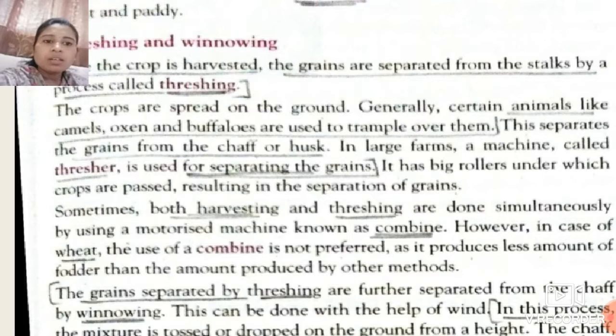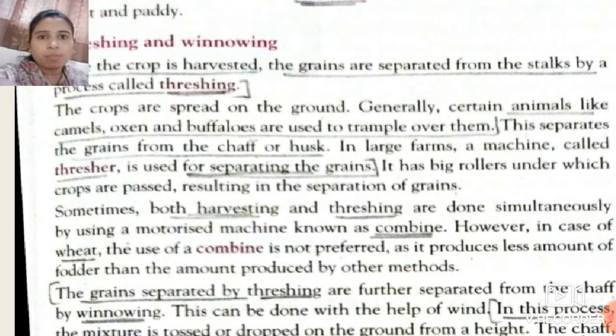Now, this is about harvesting and threshing. So students, whenever we separate grains from the crops, there are certain grains still present in the crop which are not completely removed by the threshing method.